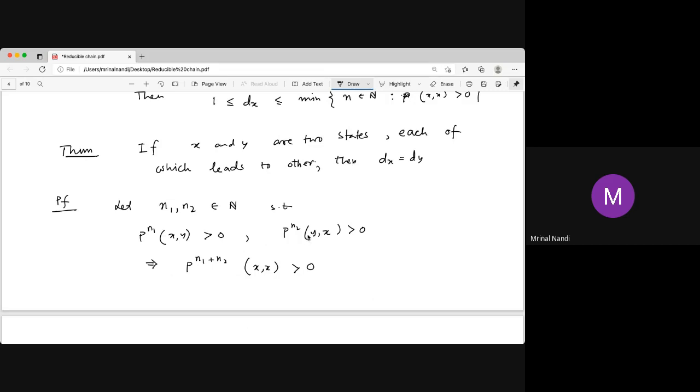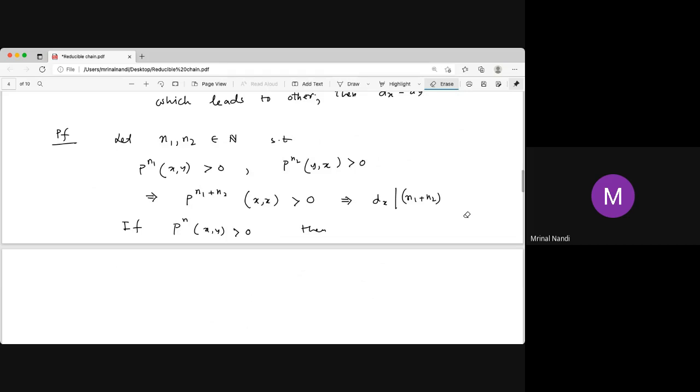Maybe there is any other way to come back, so that probability is actually greater than or equal to the product of the above two. Now, what does this tell us? This tells us that dx divides n1 plus n2. So the GCD divides any number which is in the set. Now, if P^n yy is positive for some n, other than n1 and n2, then what happens? Then P^(n1 plus n plus n2) from x to x is positive.